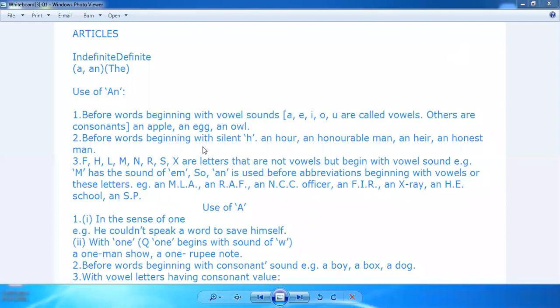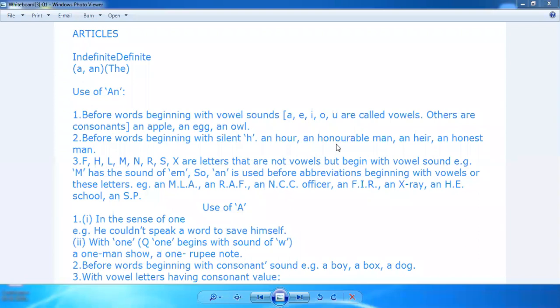Then before words beginning with a silent H: an hour, an honorable man, an heir, an honest man, right? We use the word an. There are a few additional words before which we use an. What are those words? The words that sound like F, H, L, M, N, R, S, X. These are the letters that are not vowels but begin with a vowel sound.